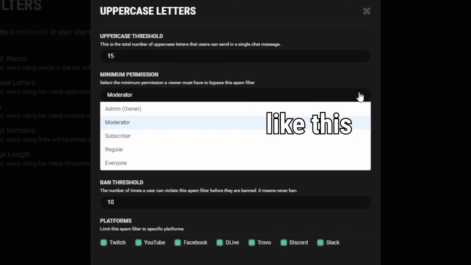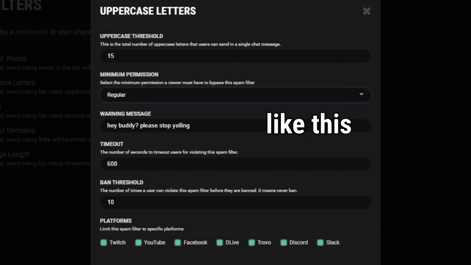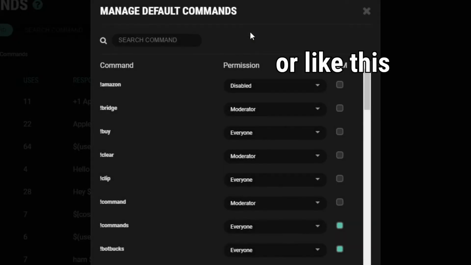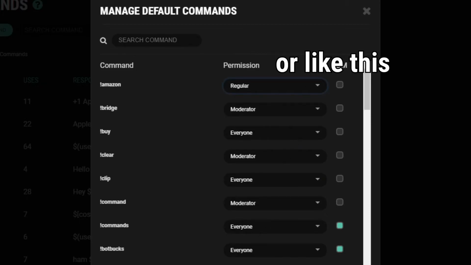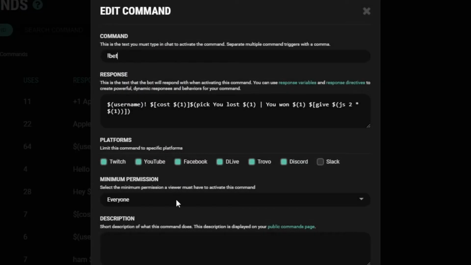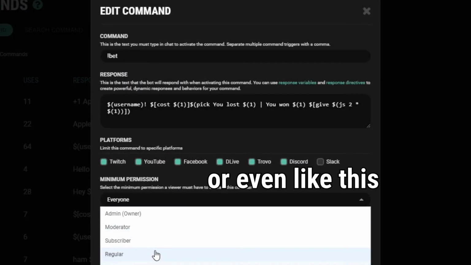Along with the neat title, it can also come with special permissions. For example, you can adjust your spam filter to let your regulars bypass them. Commands in Botisimo can have their permissions altered, so if you'd like a default command or a custom one that you've made yourself to be only usable by regulars, then you have the power to do so.